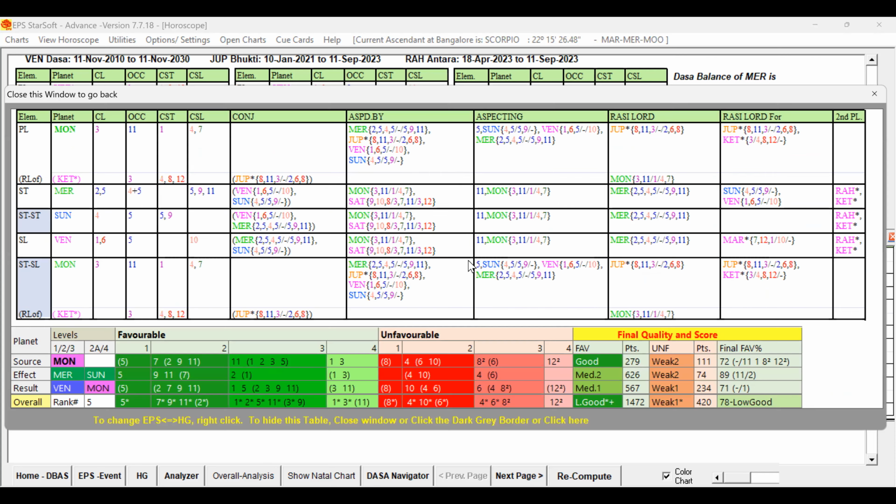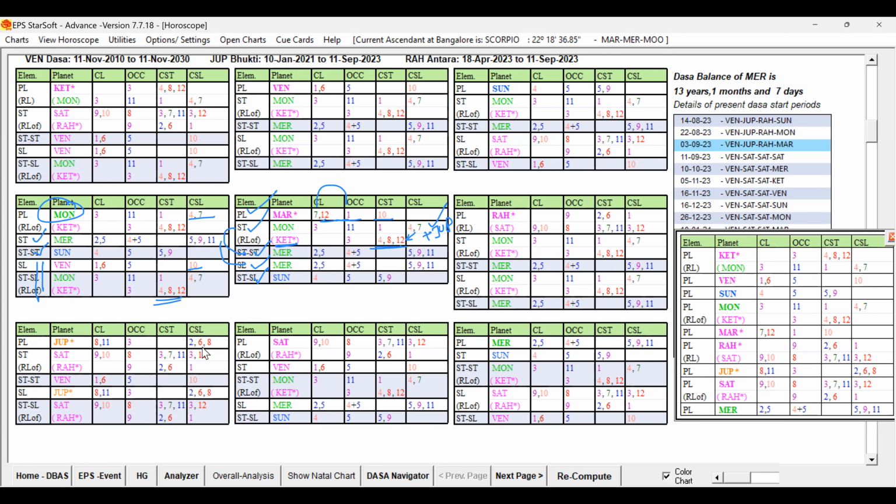Venus is aspected by Moon, right? And the Rasi Lord is conjoined with Mercury itself. So Venus is aspected by Moon. So the Moon is influencing all the levels, Mercury also, Venus also. That is the reason the Moon is forming a ruler link to all the levels, passing its favorable significations to the other levels. That is fine. And the next level planet is also Moon, that is fine. But indirectly, it is also giving 4, 8, 12 to the 7th also, to the other planets also.